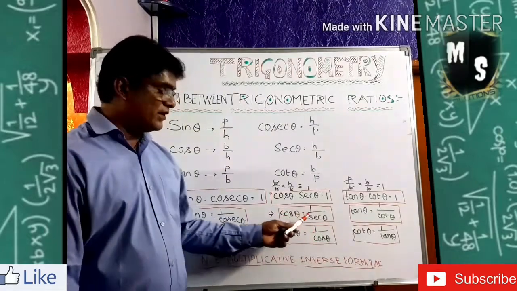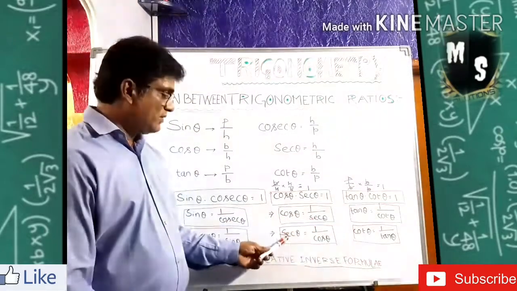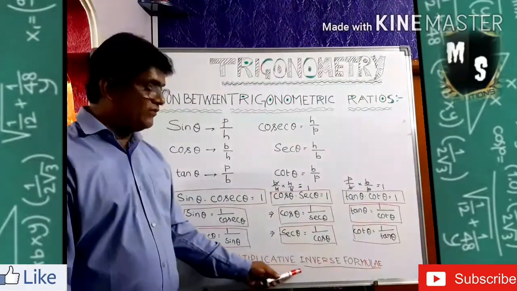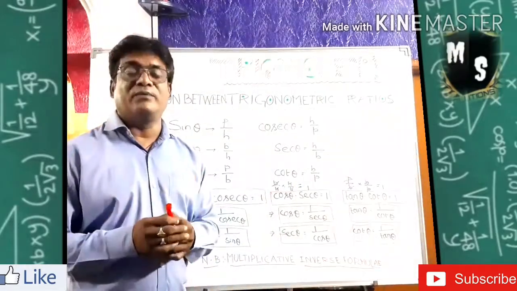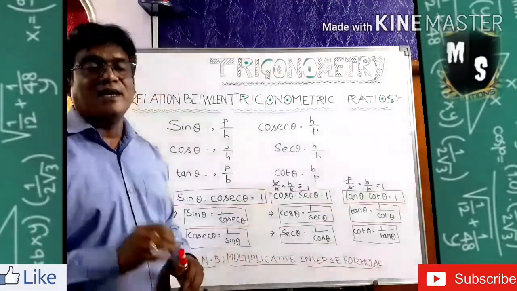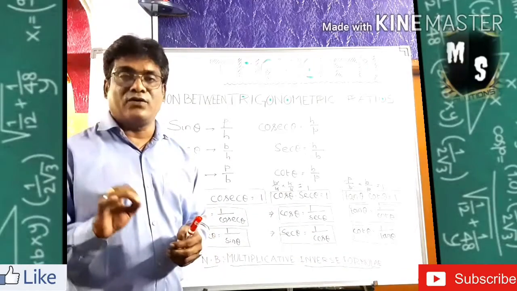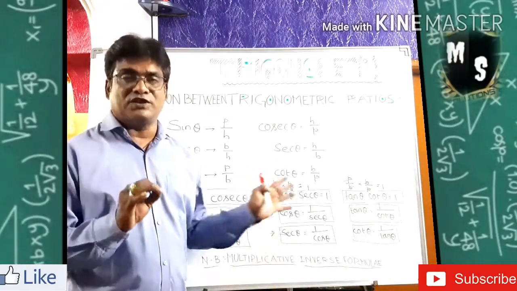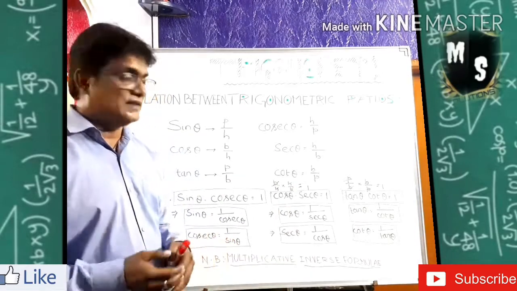So it is otherwise called the multiplicative inverse formula. Try to remember this nicely, note these formulas in your learning note, and practice them later.